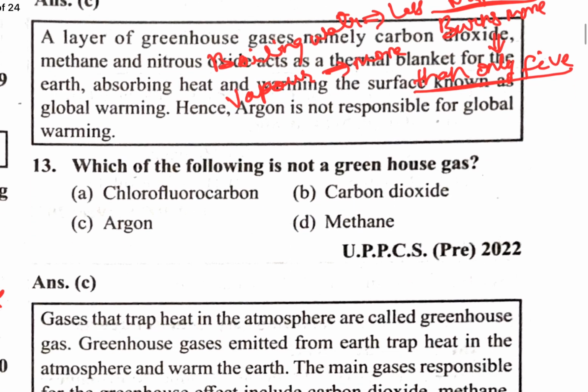So next question. Which one of the following is not a greenhouse gas? We know carbon dioxide is a greenhouse gas. We know chlorofluorocarbon is a greenhouse gas. We know methane is a greenhouse gas. So argon is not a greenhouse gas. So which one is the correct option? C is the correct option.